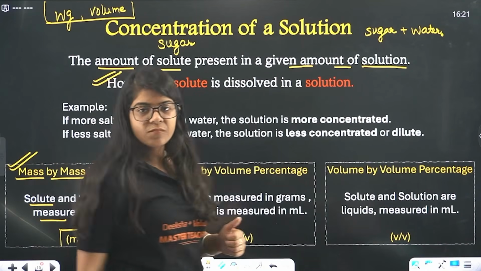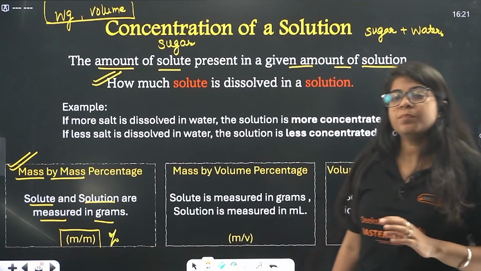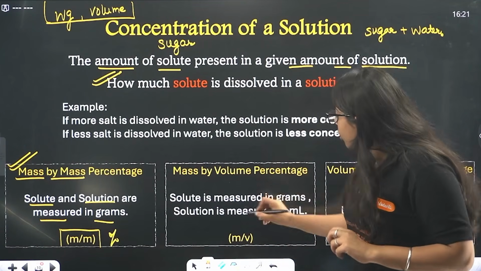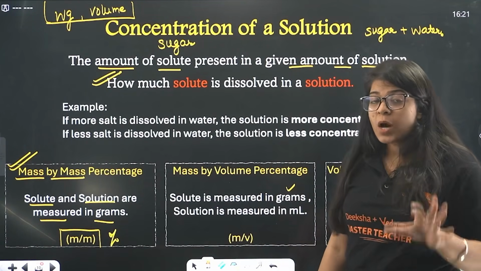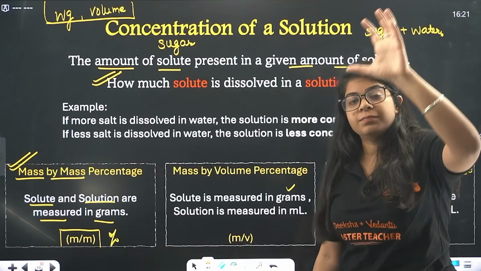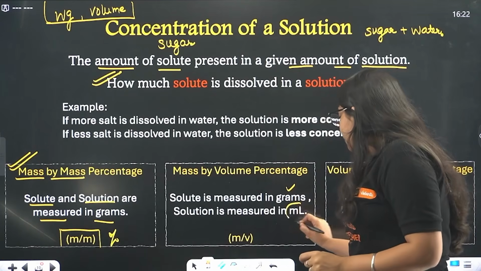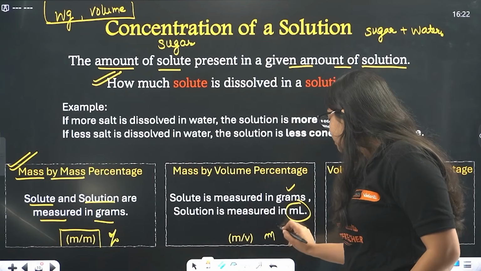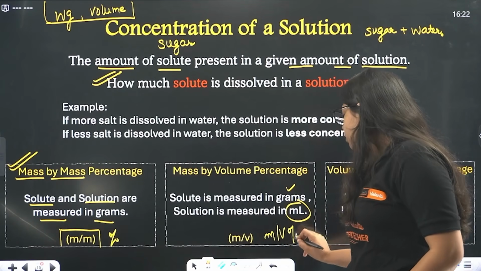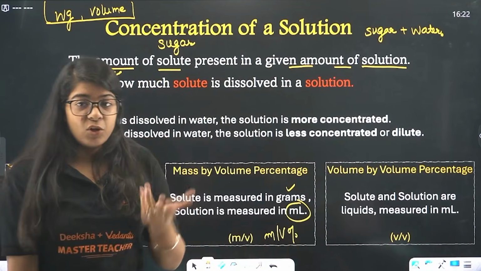Okay, done. Next, beta, we have mass by volume percentage. That means solute is measured in grams. You are taking sugar in kilograms, grams, but you are measuring the final solution, the sugar plus water solution, in volume in ml. So that is m by v percentage. Done. Understood. Next, beta, we have volume by volume.